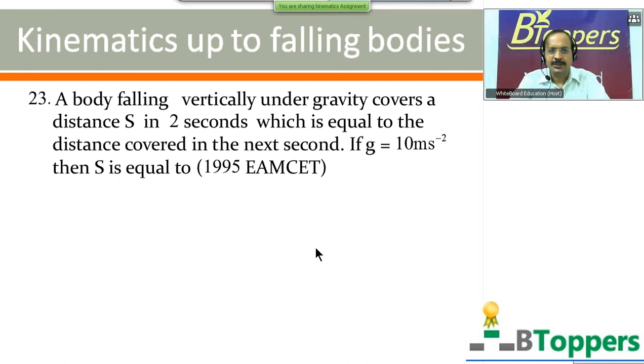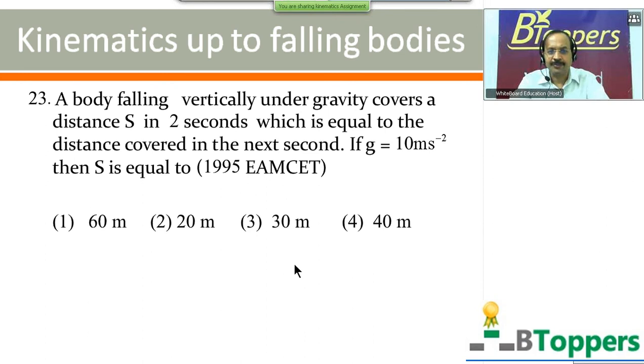See the next question, question number 23. A body falling vertically under gravity covers a distance s in 2 seconds, which is equal to the distance covered in the next second. If g equal to 10 meters per second square, then s is equal to? 4 options are shown on the screen. Come on, try this question. This question was given in the 1995 EAMCET examination, the engineering entrance. Come on, try the question.